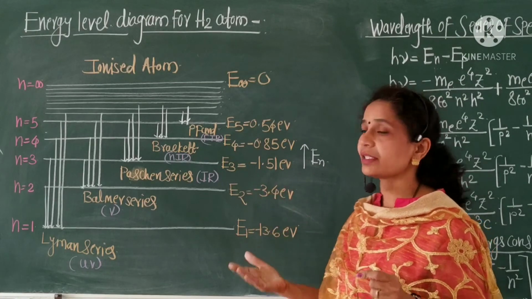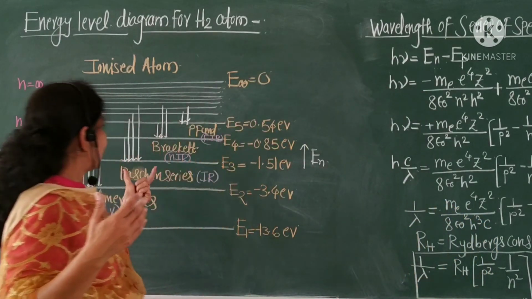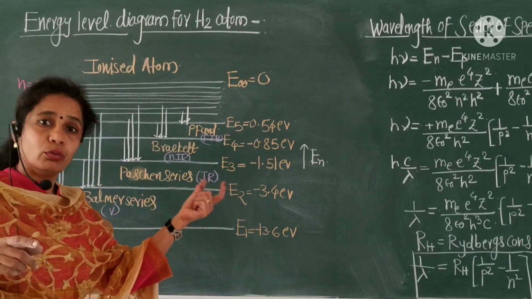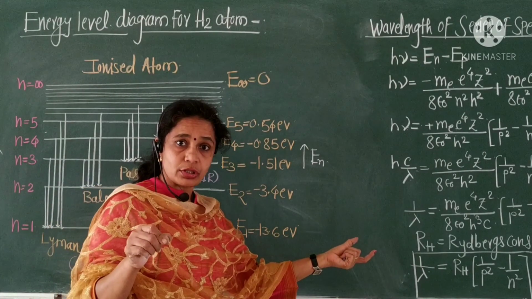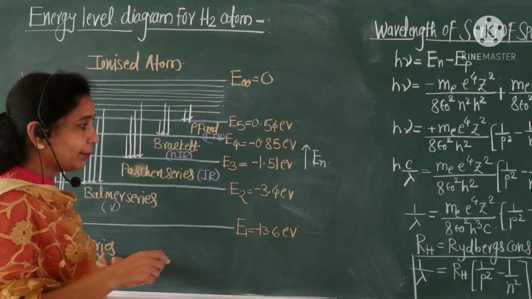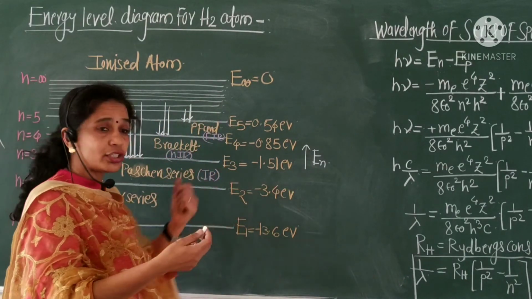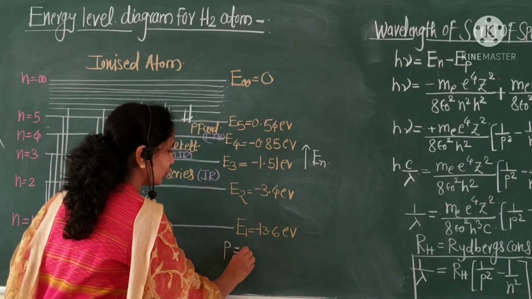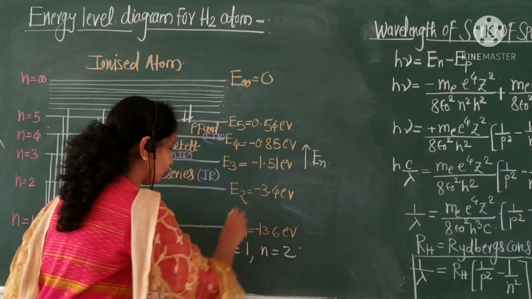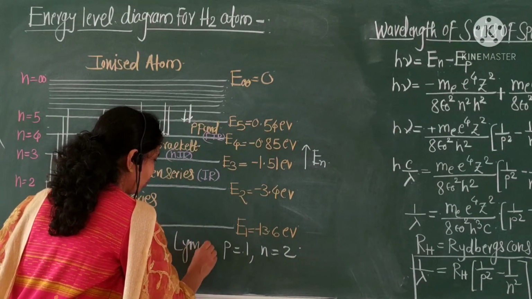For the Lyman series, Balmer series, Paschen series, Brackett series and Pfund series, we have to use this formula. If you have to calculate the wavelength of the Lyman series, what is the value of p? p is equal to 1, and n is equal to 2 onwards for the Lyman series.